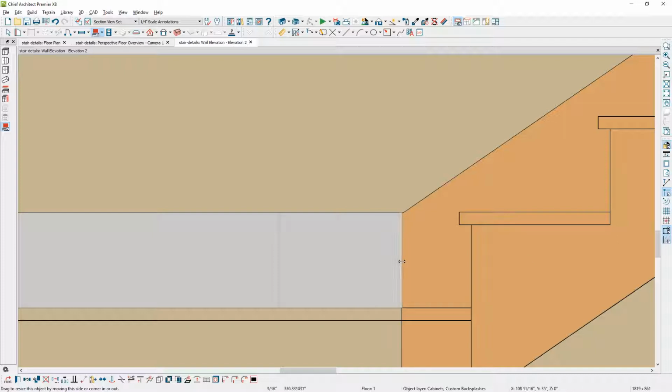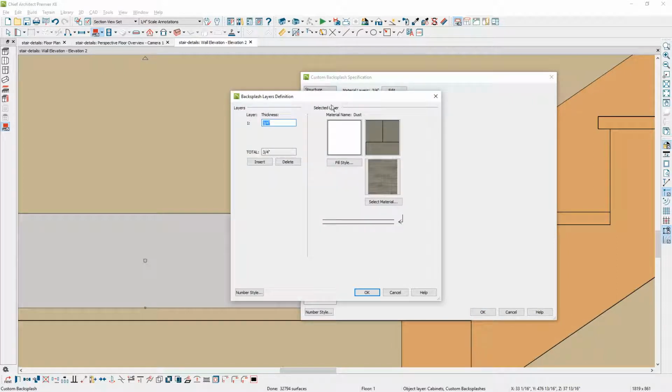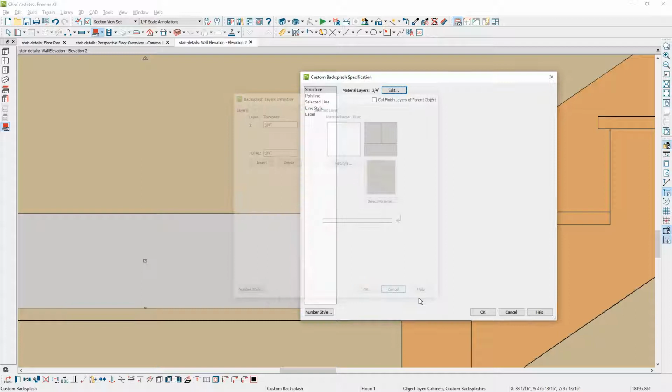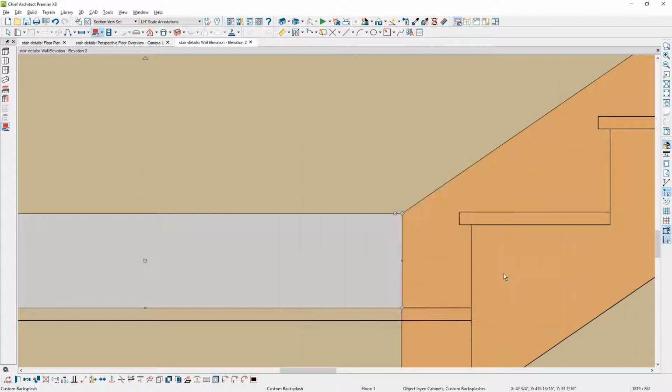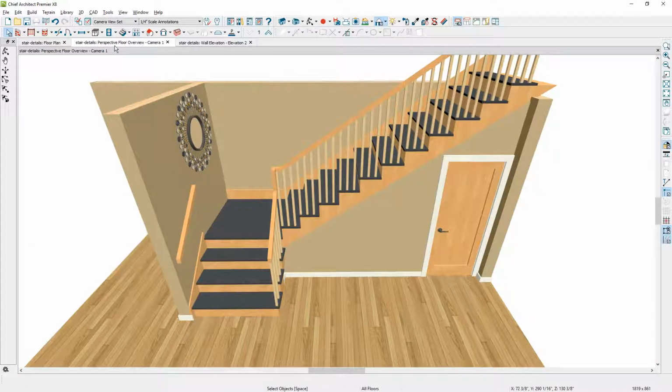I'm going to hold down my control key, and then I'm also going to pull that down to match it. I'm not sure exactly of the thickness of that stringer. Let's open up the backsplash. Currently that's set to be 3/4 of an inch. If it's different, you could come in here and change that. As far as matching the materials, I'm going to use a material eyedropper, pick up the stringer, and adjust that material. You can see in plan view I have that molding.